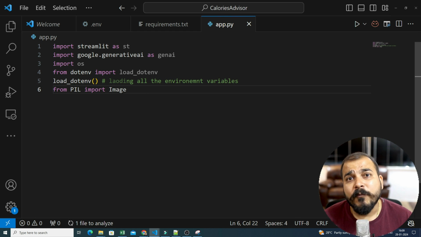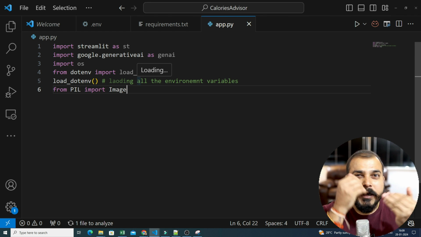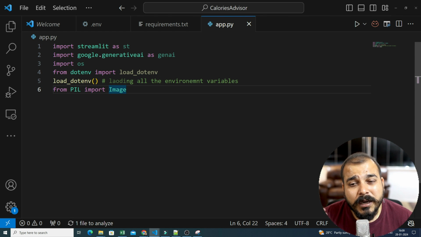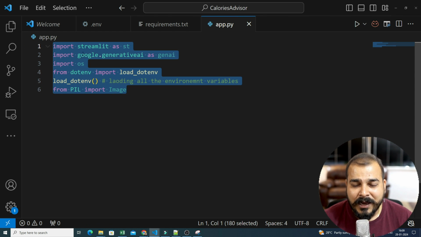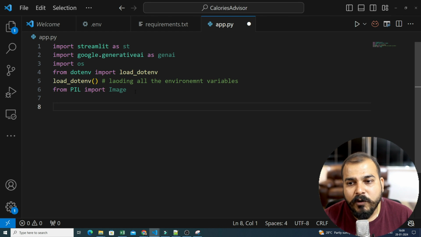And along with this, since I'm working with images, I need to take out the image bytes, probably convert them into different formats, or take out some information from the image that I upload, which will be required by Google Gemini Pro. Okay, so all these things are specifically done, and now you can see all the highlighting is also working. So I have loaded all the environments by using load_dotenv.